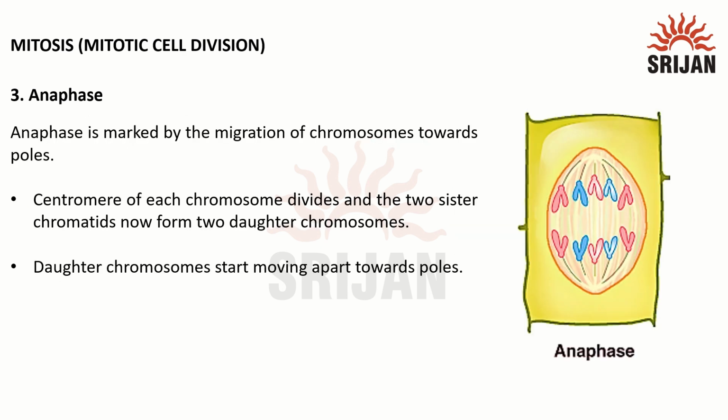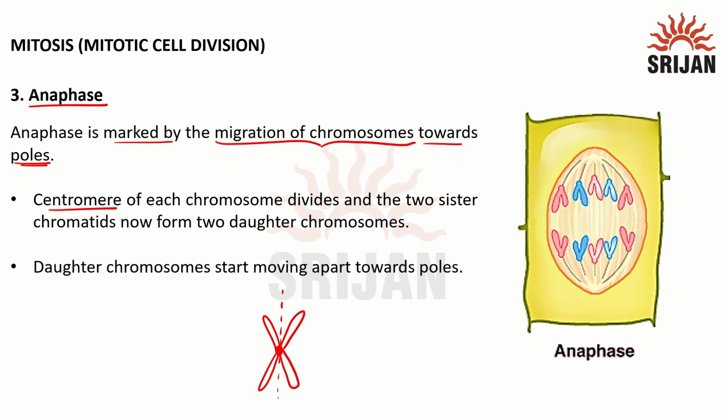Now comes the next phase, which is the anaphase, the third phase in karyokinesis. So anaphase is marked by the migration of these chromosomes towards opposite poles. So how does this happen? The centromere, where the two chromatids are attached, has to split in the middle.